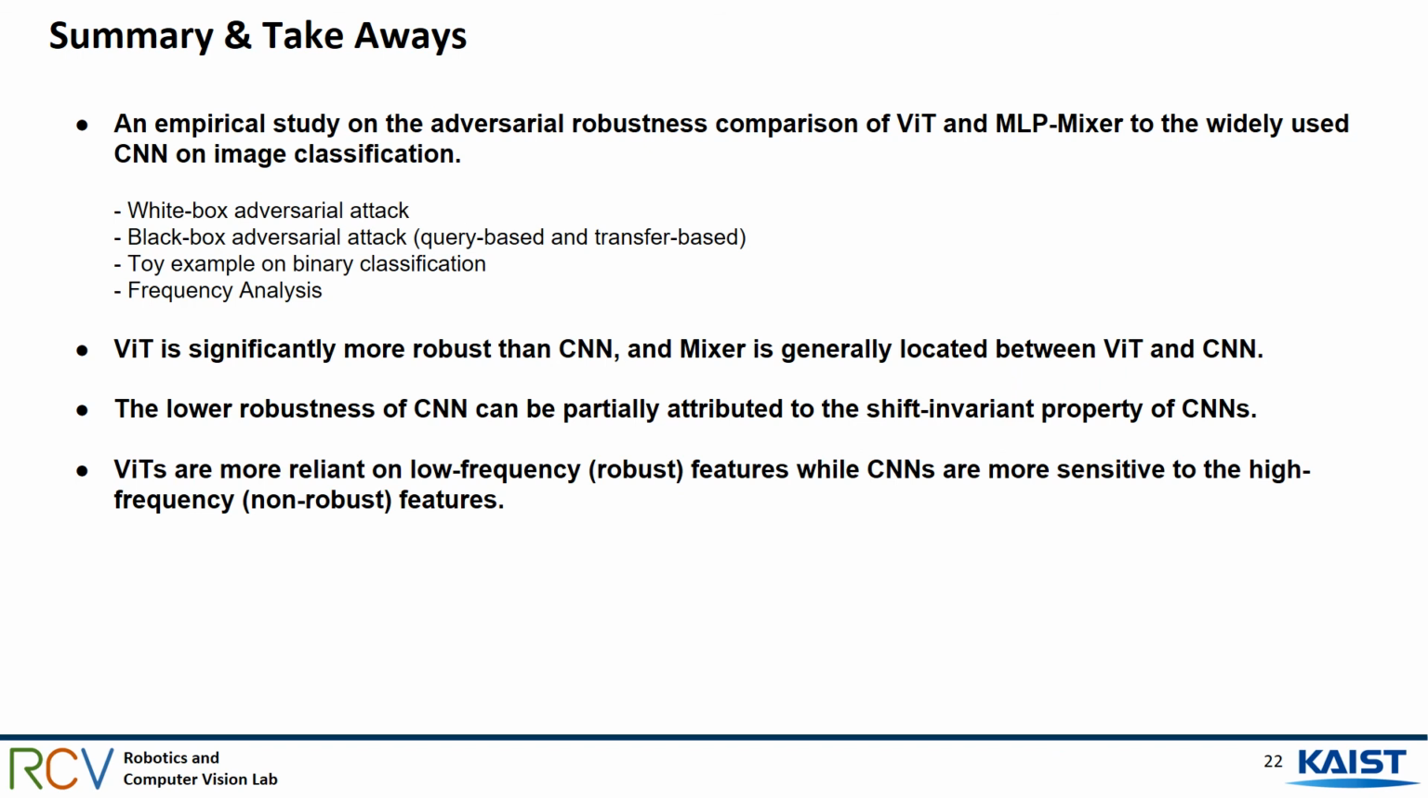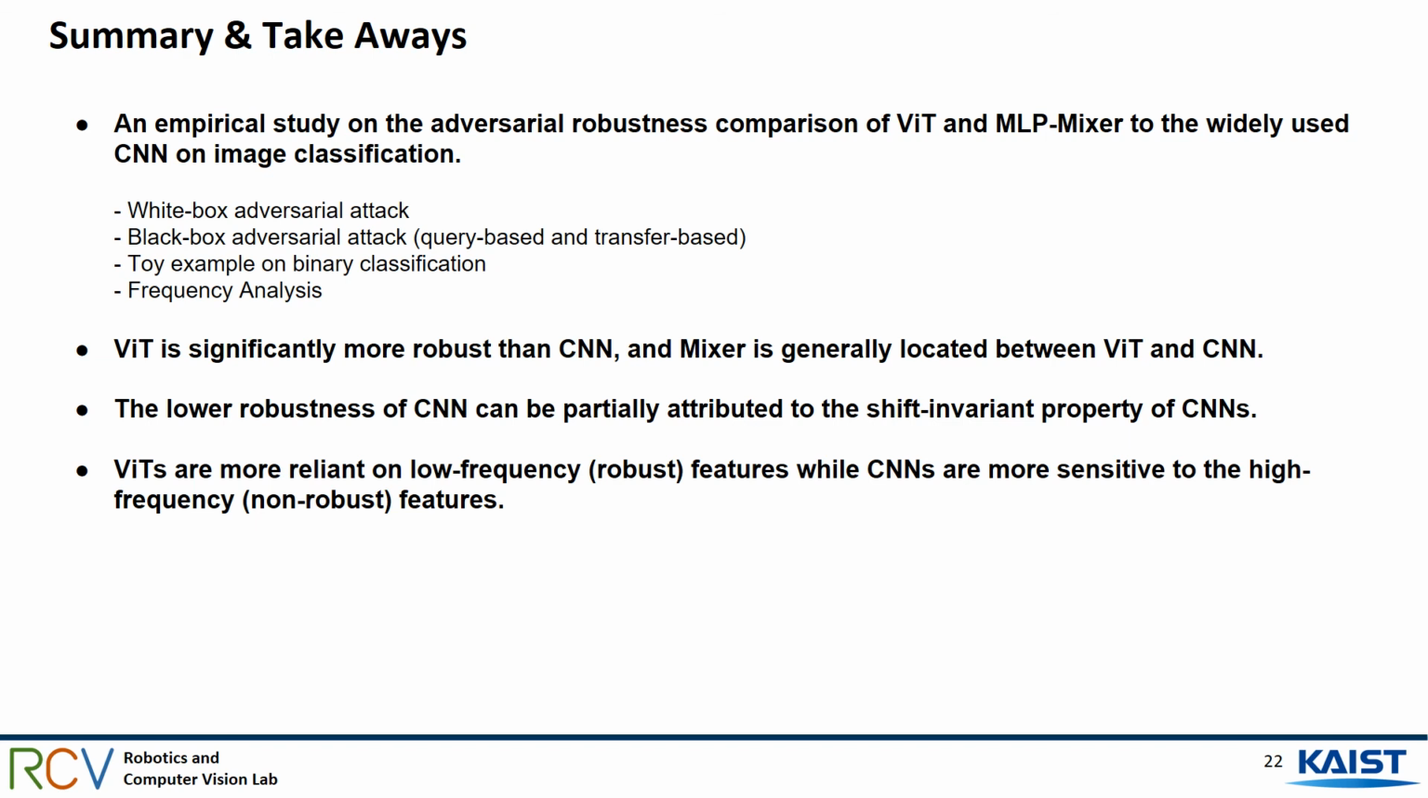Here are the summary and takeaway messages from our paper. We did an empirical study on the adversarial robustness comparison of ViT and MLP-Mixer to the widely used CNN on image classification. We provide empirical results for the white box and black box adversarial attack, a toy example on binary classification, and frequency analysis for the low-pass and high-pass filtering.